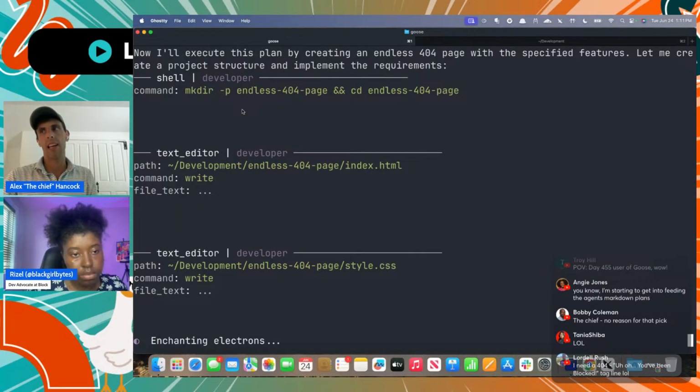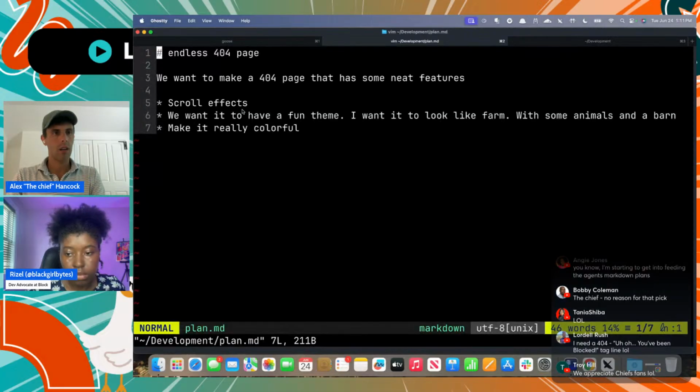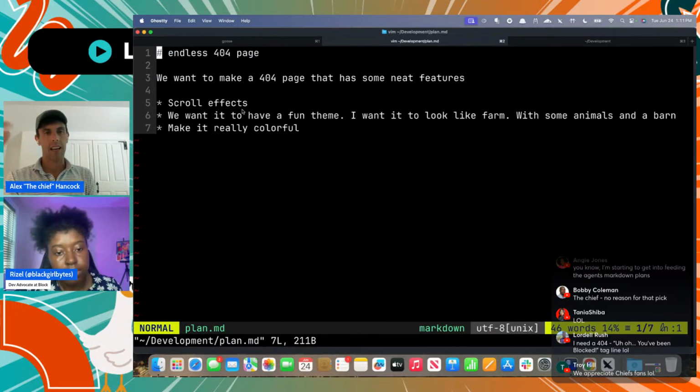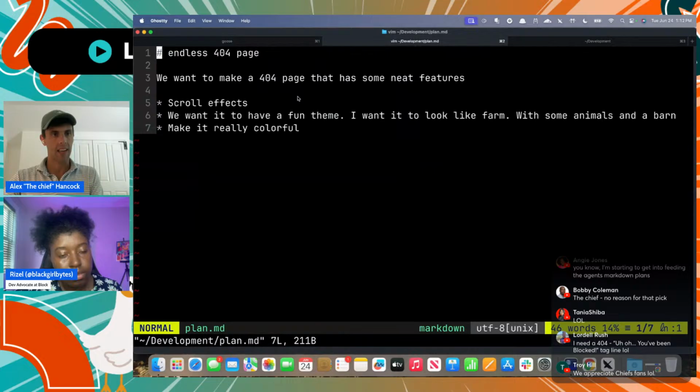I find writing down all my thoughts beforehand gives me an opportunity to give Goose, let's see, yeah, this is the little file that I wrote. It's just an easy way to enter multi-line text and collect my thoughts, and sometimes I'll take a couple of attempts at something, where I'll let it do this initial loop where it's going to build something for me. And then if it doesn't turn out how I want, I might go back and make changes to this and start over, or add something or add a new file.